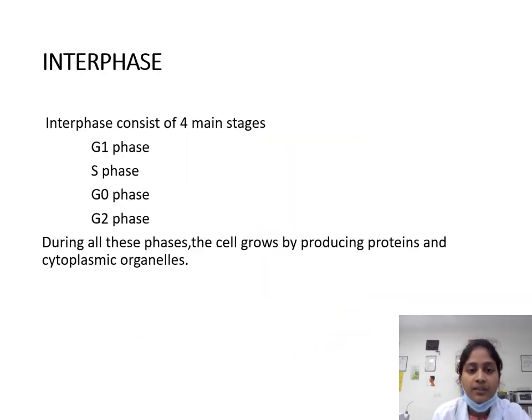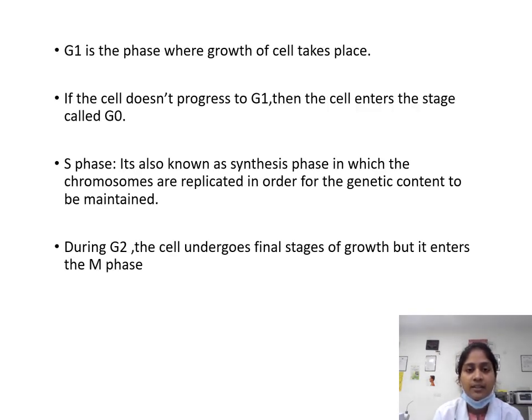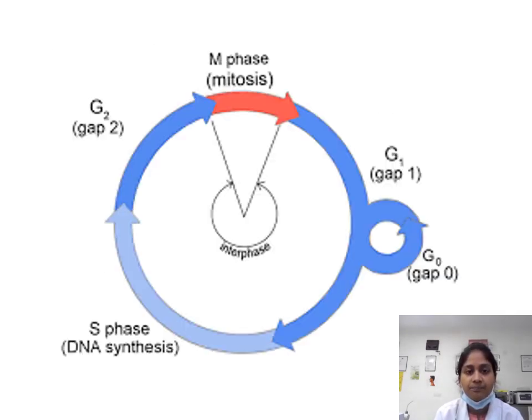Interphase. Interphase consists of four main stages: G1 phase, S phase, G0 phase, and G2 phase. During all these phases, the cell grows by producing proteins and cytoplasmic organelles. G1 is a phase where growth of the cell takes place. If the cell does not progress to S phase, then the cell enters the stage called G0. The S phase, also known as the synthesis phase, is where the chromosomes are replicated in order for genetic content to be maintained. During G2, the cell undergoes the final stages of growth before it enters the M phase.